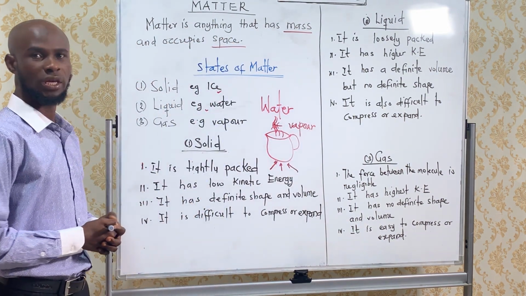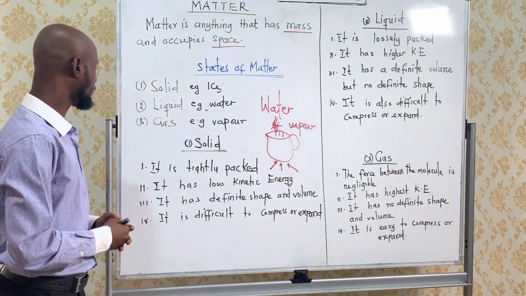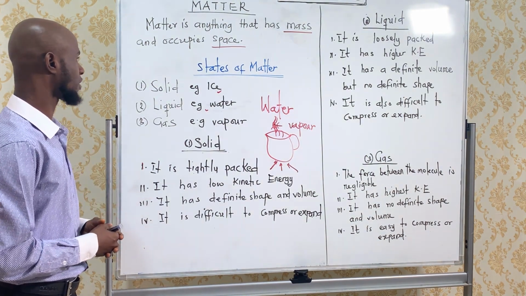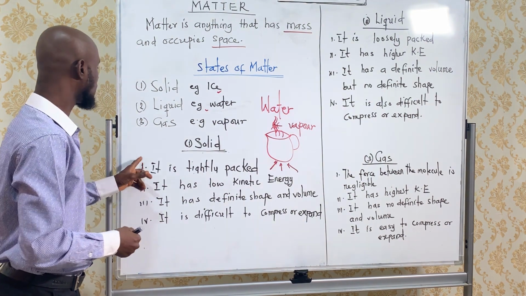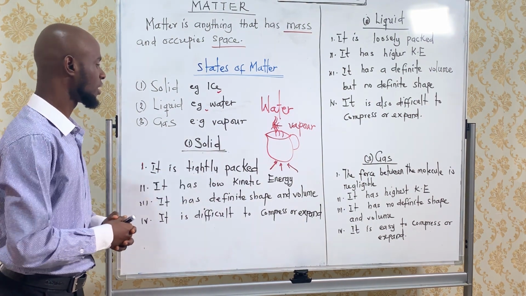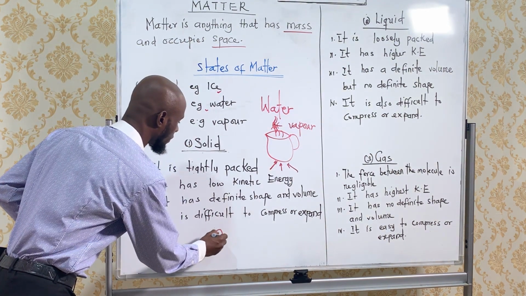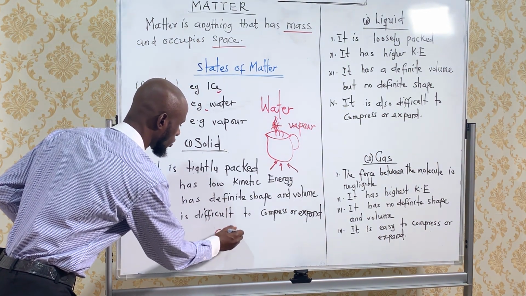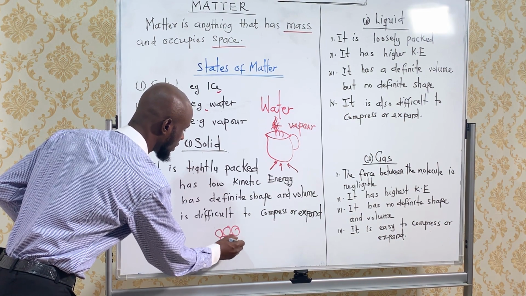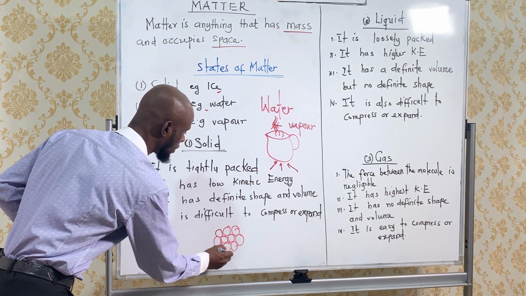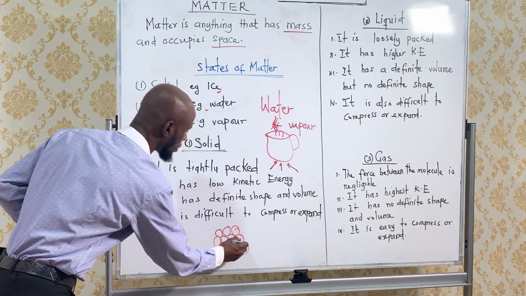So let's go to the characteristics or features of each of the states of matter. The first one is solid, as we know. So solid is tightly packed. Look at the substances, or you say the molecules of solid. You can see the molecules of solid here.